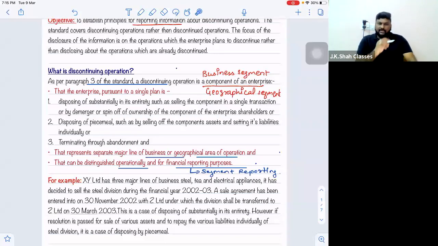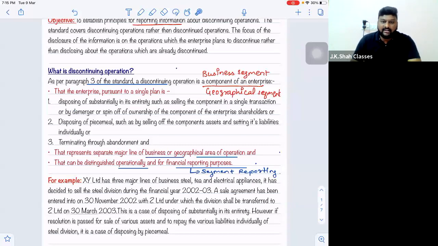Because, sir, first you have to decide whether it is an operation or not. Once you are satisfied, yes, it is an operation, because point number 2 and point number 3 say that it's a separate business operation, then I will apply the conditions of discontinuance, which are in point number 1A, 1B, and 1C, or 1.1, 1.2, and 1.3.